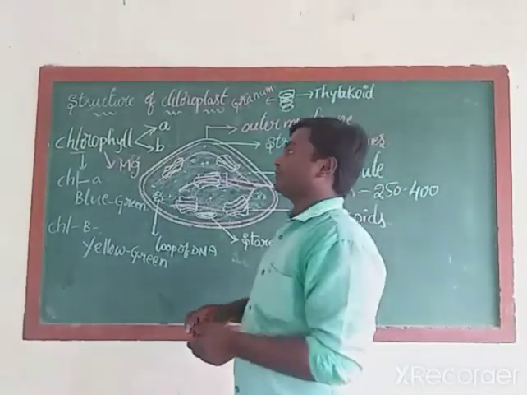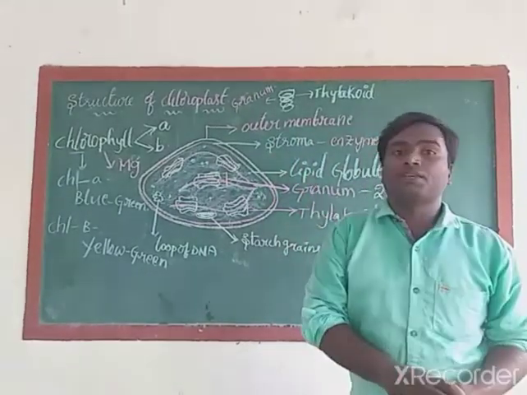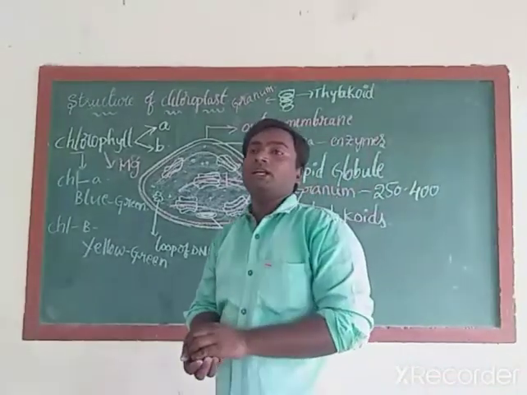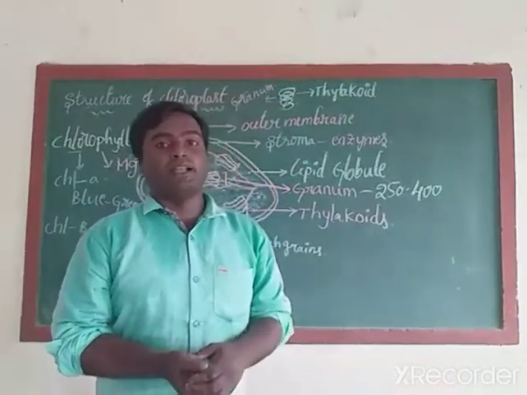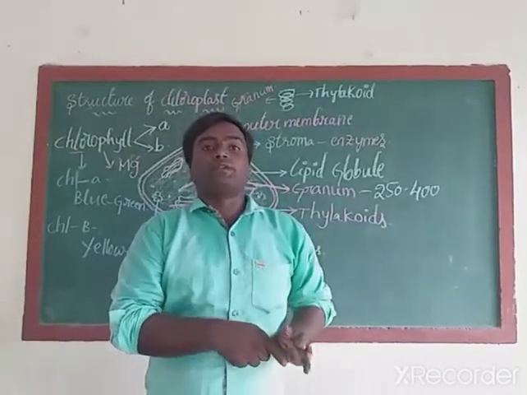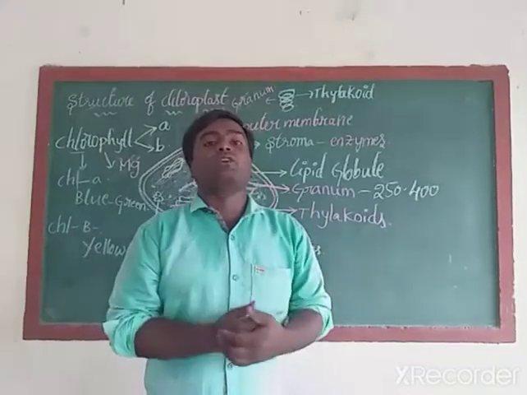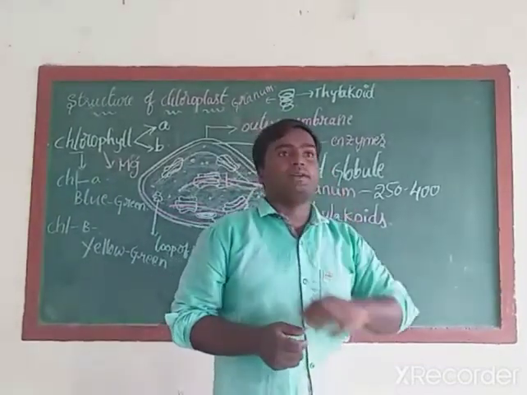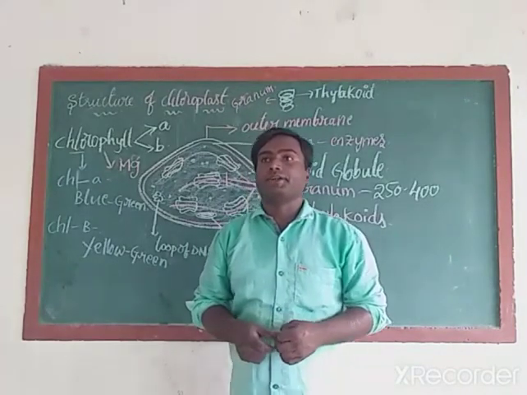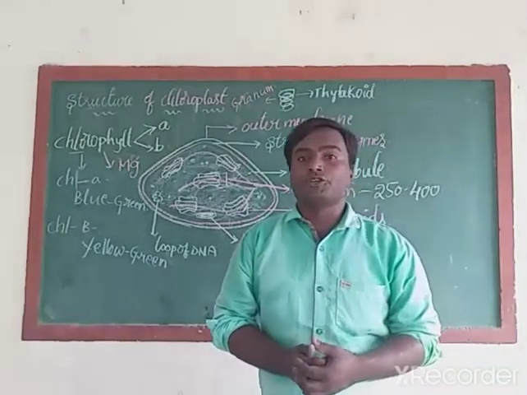During the process of photosynthesis, we can see mainly three changes. What are they? First one is light energy will be converted into chemical energy. Next, splitting of water molecules, where splitting means breakdown of water molecules. Next, what is the other one? Reduction of carbon dioxide into carbohydrate. These three changes we can see during photosynthesis.